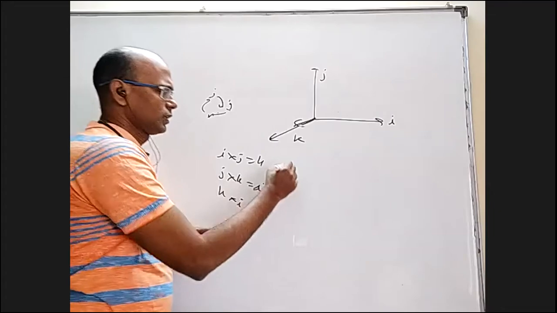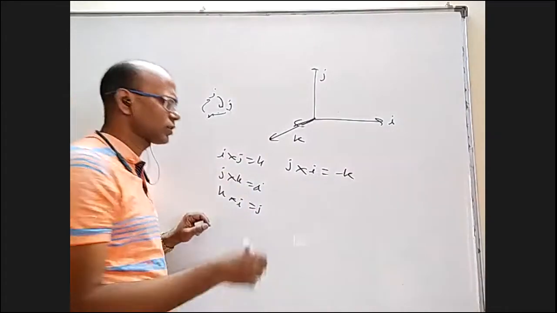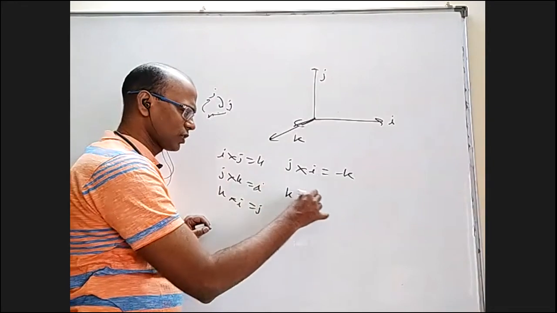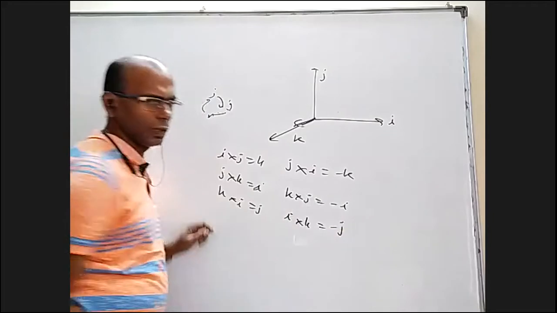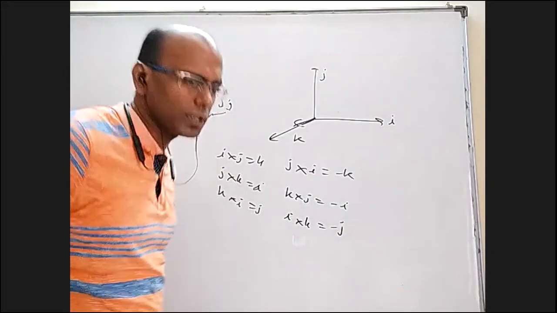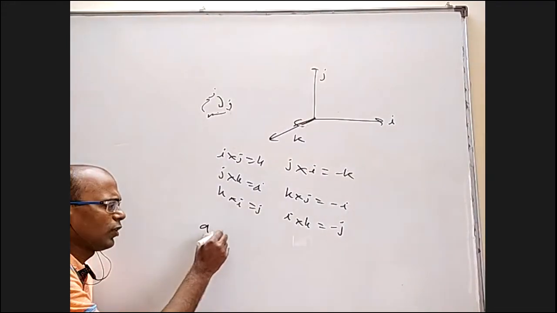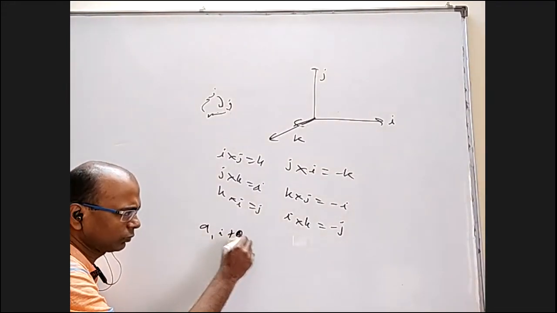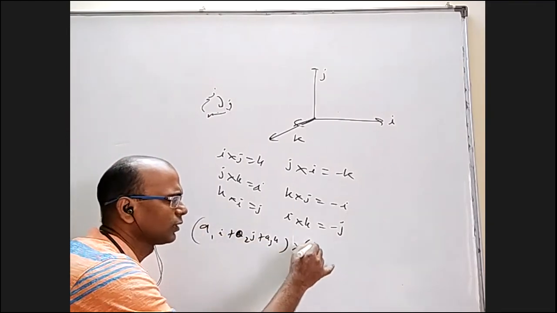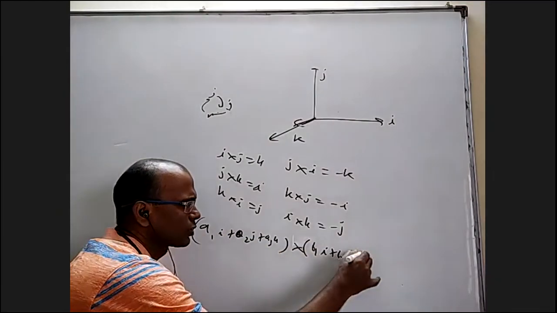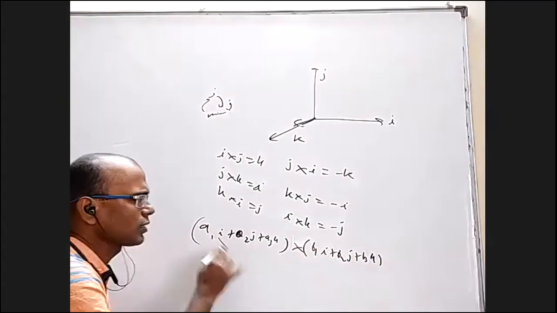If you reverse it, J cross I will be minus K, because B cross A is negative of A cross B. And K cross J is minus I, and I cross K is minus J. By using this and also using that I cross I is 0, J cross J is 0, K cross K is 0, if I want to take A1 I plus A2 J plus A3 K cross product with B1 I plus B2 J plus B3 K, then this cross this is 0.